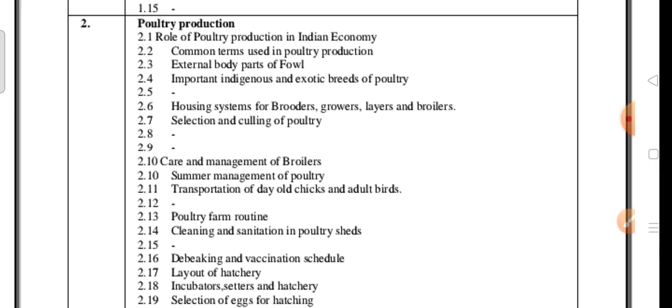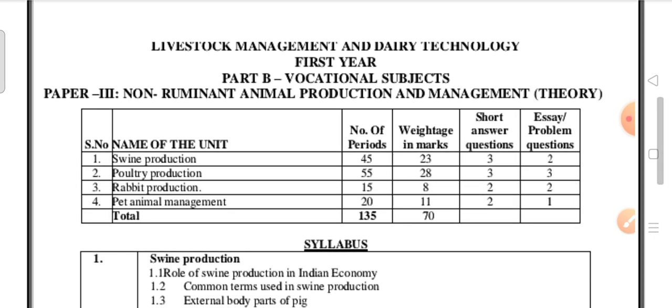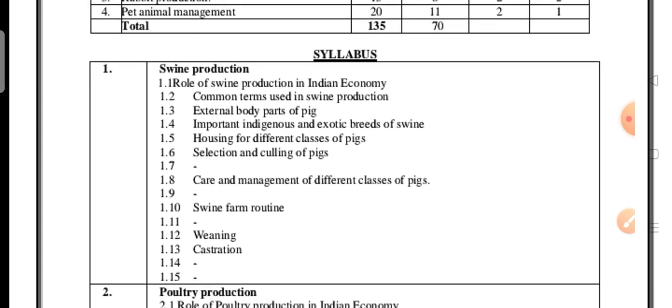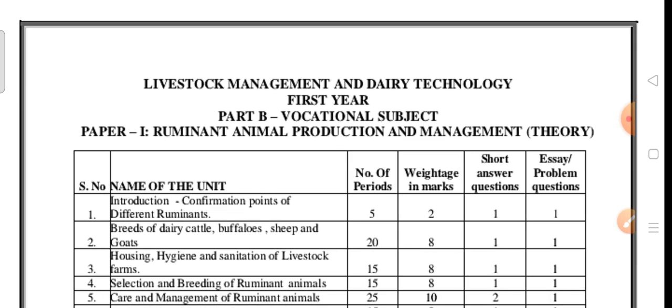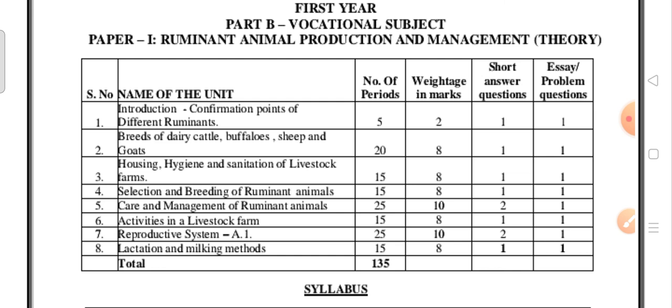Next, this is paper 3. I showed paper 1 and paper 2 before, and this is paper 3 syllabus. First of all we have to move on to paper 1 only, since tomorrow is paper 1. Ruminant animal production and management. So this is the name of the units. How many units are there?